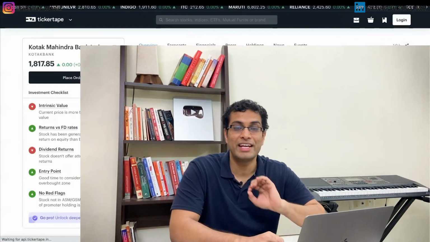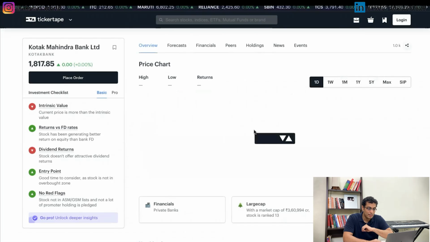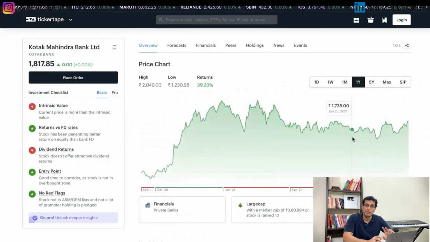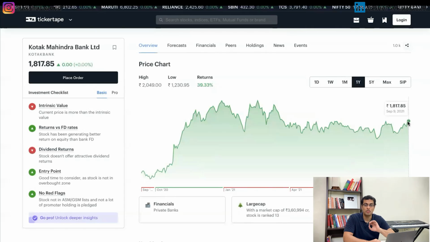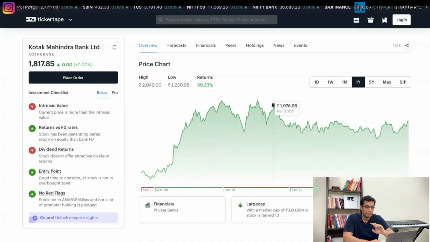So another swing trade that I can identify is Kotak Mahindra Bank. Now this is a very big bank. It has a very big weight in the Nifty Bank Index. If you take a look at Kotak Bank, you will see a few key trends. So let me do a very quick stock analysis. The stock is trading at 1800. The highest level it has reached is approximately 2000 levels. So there is a good 10% gain to be made here, right?